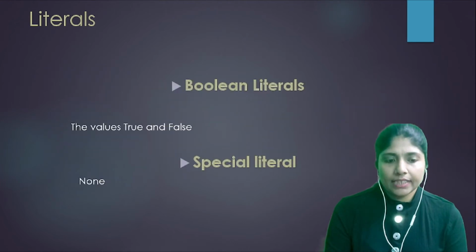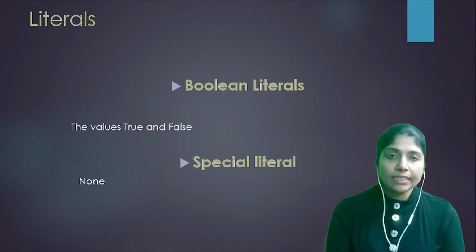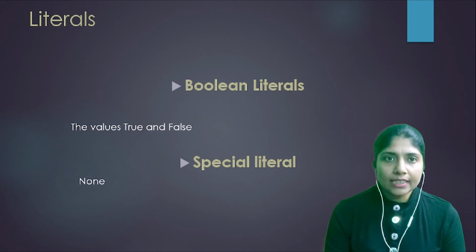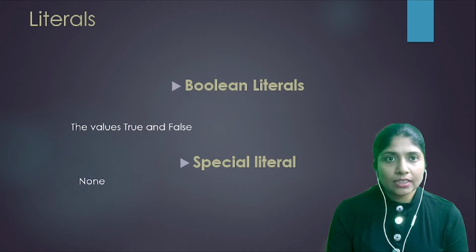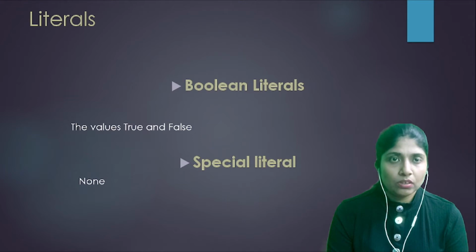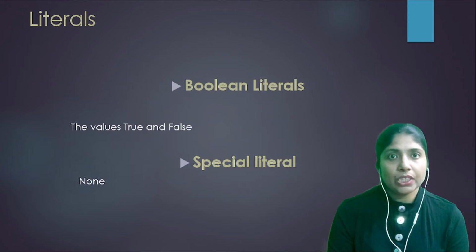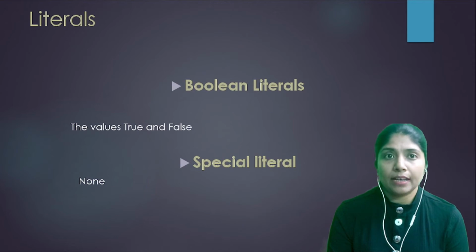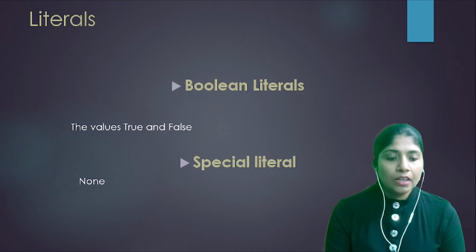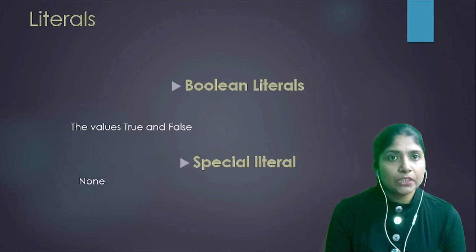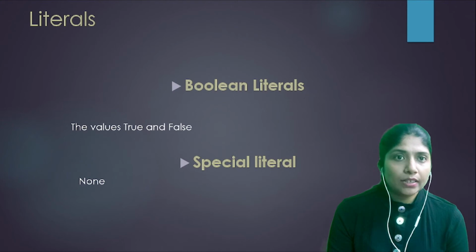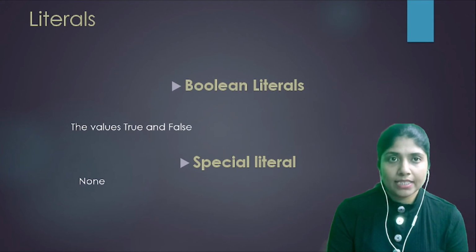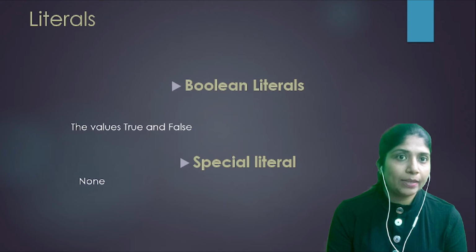The next two categories are Boolean literals and special literal. Boolean literal contains only two values, that is True and False. Students, you have to take care that the first character of True is capital T. The first character of False is capital F. That has to be taken care. Now, special literal, we have only one special literal in Python, which is None. When we write a is equal to None, that indicates a is a variable existing in this code, but it doesn't point to any memory location.